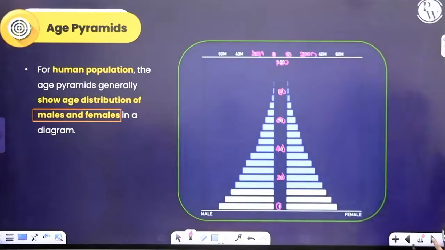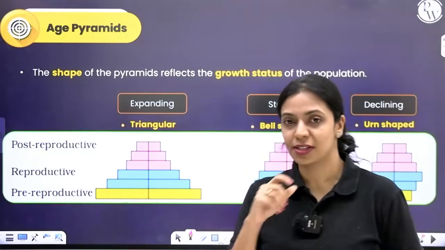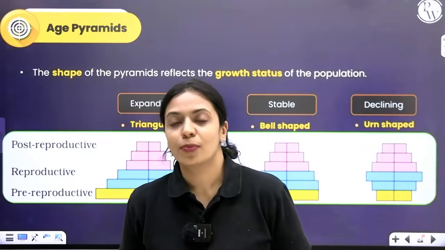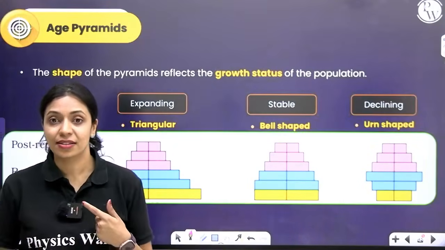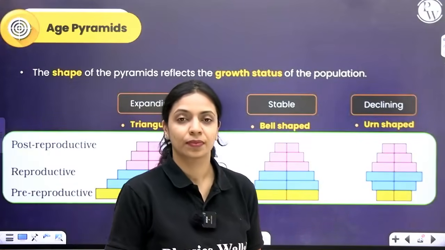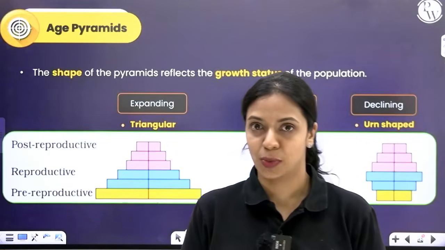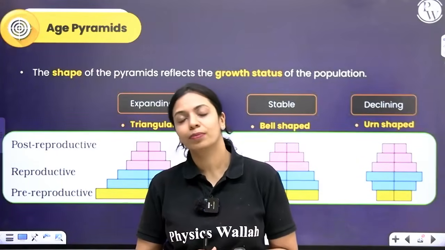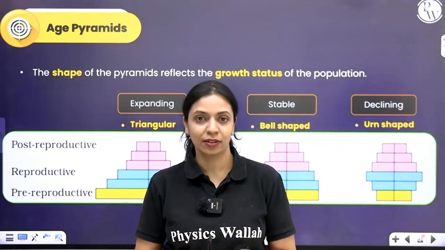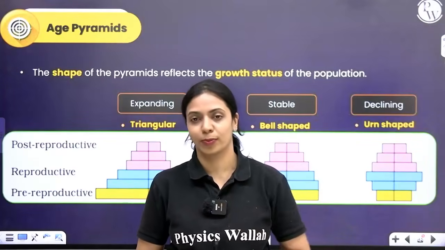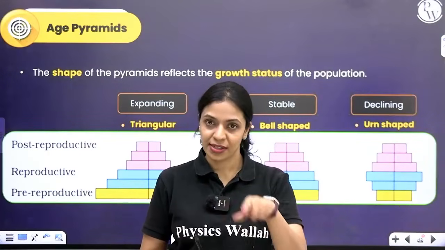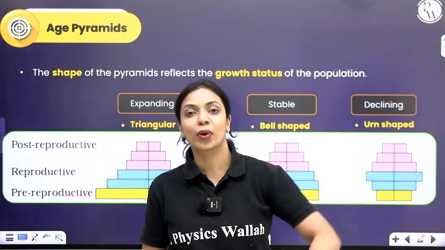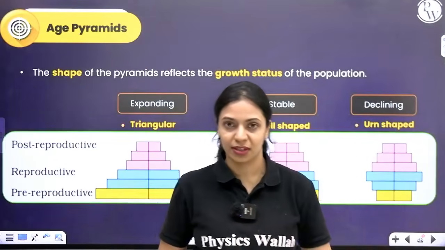Over here, just because I mentioned pyramids, it's not always going to be triangular. Its shape can vary. The shape of the pyramid reflects the growth status of the population. That means today I'm plotting an age pyramid for one particular state, one particular country. By looking at the shape of the pyramid, I can kind of predict the future of that state with respect to population. In the future, is this state's population expected to increase in number, or decrease, or remain the same as it is?